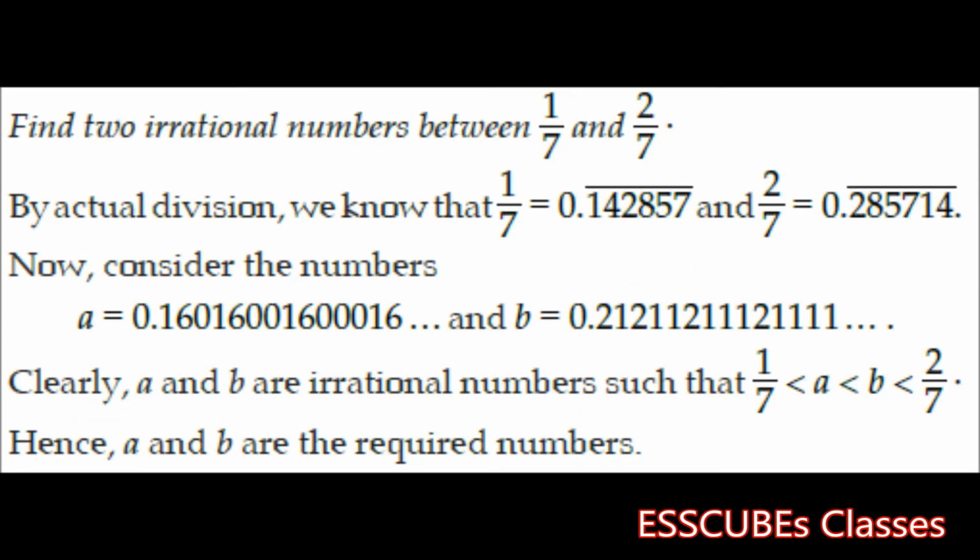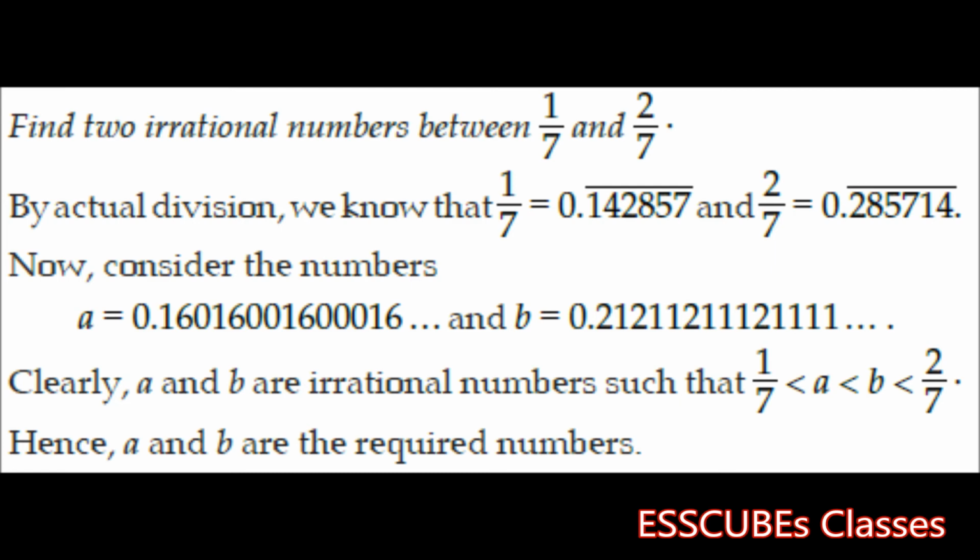If we are asked to find two irrational numbers between, say, 1 by 7 and 2 by 7, by actual division we know 1 by 7 is 0.142857 bar, while 2 by 7 is 0.285714 bar.